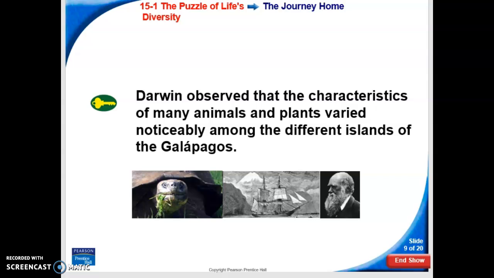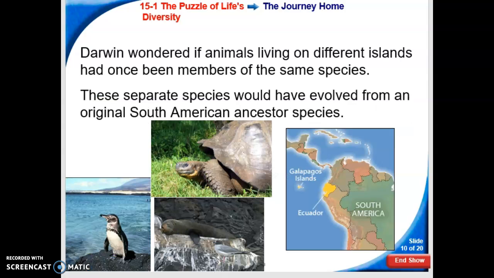Now, Darwin observed that the characteristics of the many plants and animals varied noticeably among the different islands. So if the climate was changing, it made the characteristics of the animals also change. So as he was looking at this, he wondered if the animals living on the different islands had once been members of the same species.